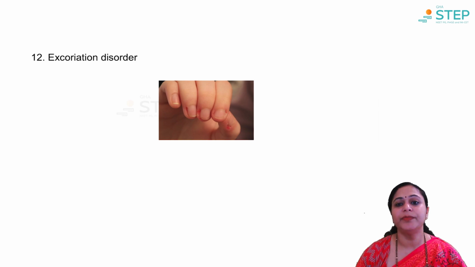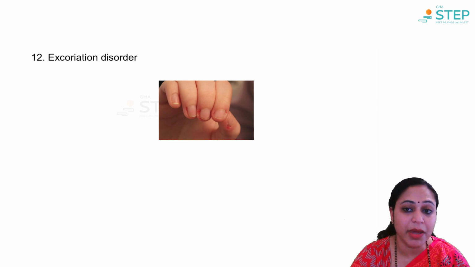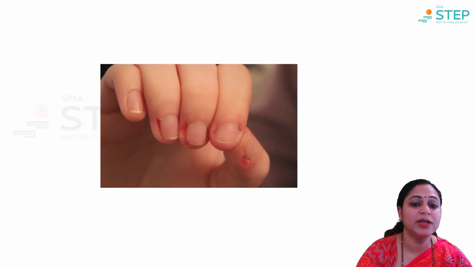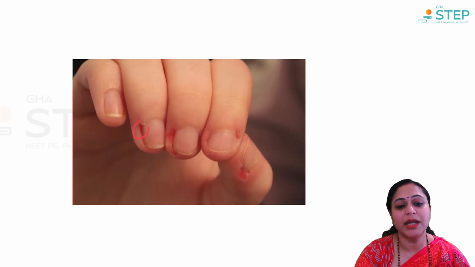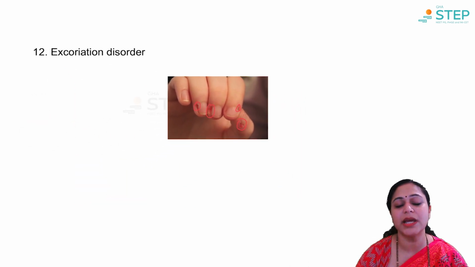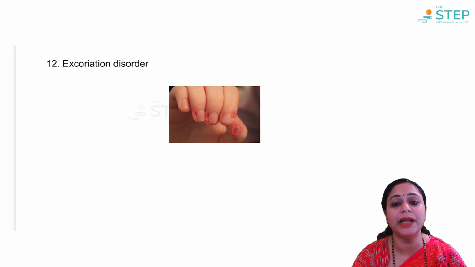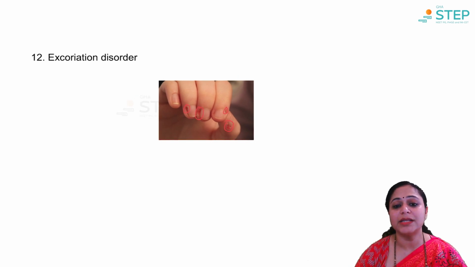Excoriation disorder. It is a type of impulse control disorder. In this image, if you focus, you can see that there are injuries around the nail bed, almost to the stage of ulceration. So it looks like a lot of impulsive nail biting is happening, and that is why this is suggestive of excoriation disorder.